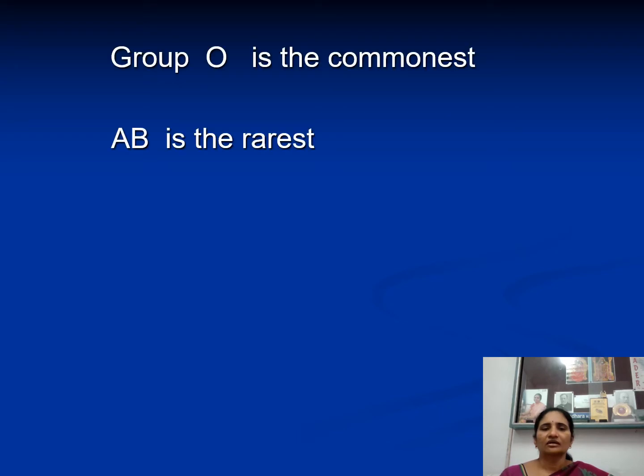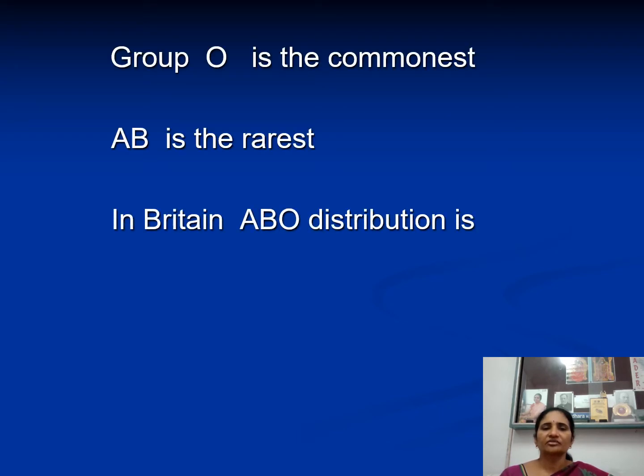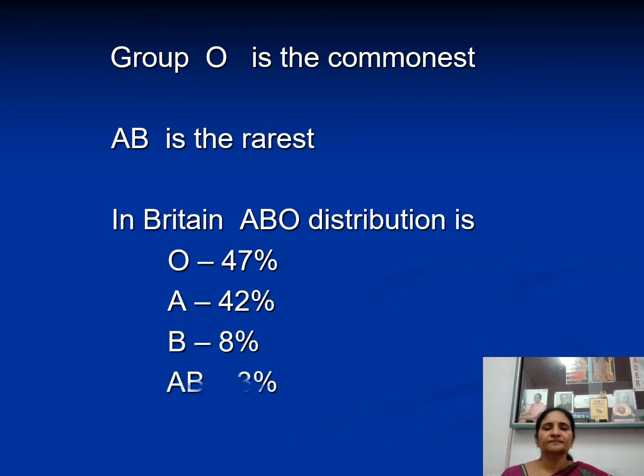Now, coming to the distribution of blood groups in human beings, O group is the commonest blood group and AB is the rarest. In Britain, O group is 47%, A is 42%, B is 8%, and AB is 3%.